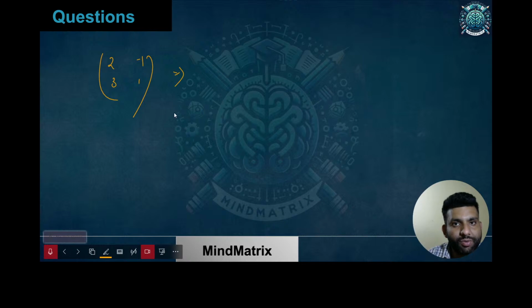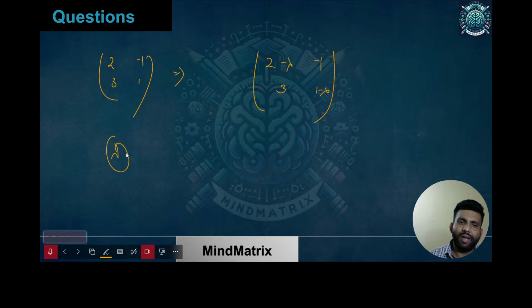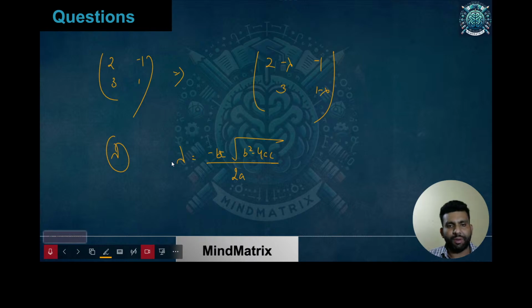Can you create an equation for lambda? This is the simple thing, or you can have a direct equation as well. Just find it out, and then you will get a quadratic equation in lambda, with roots (-b ± √(b² - 4ac))/2a. If within the root you get a negative number, that means you have complex eigenvalues, else these are real eigenvalues. I hope that is clear. That was simple. We don't have clear data for it, but something like this was there.